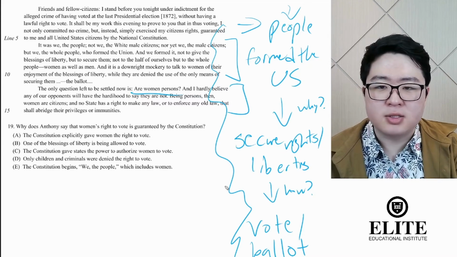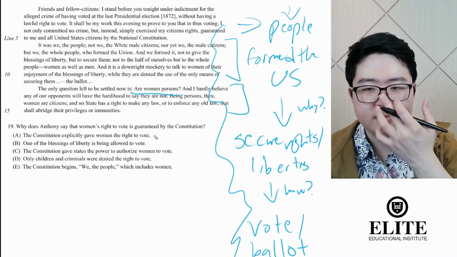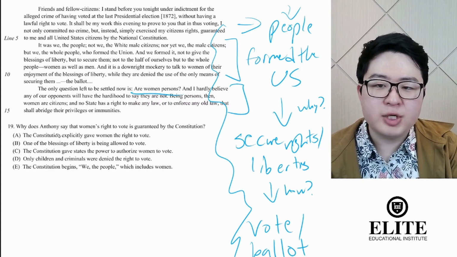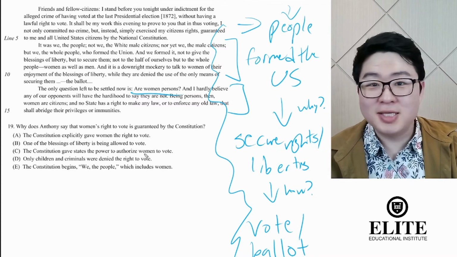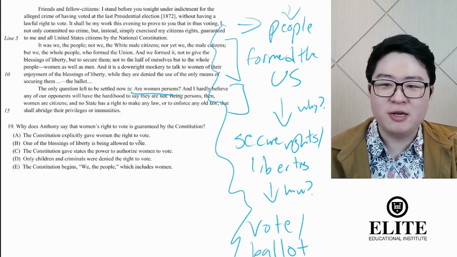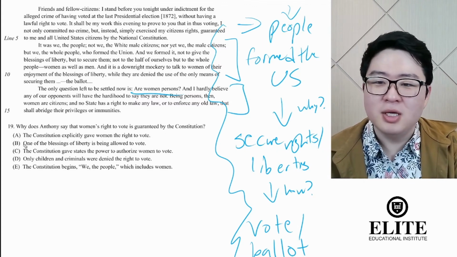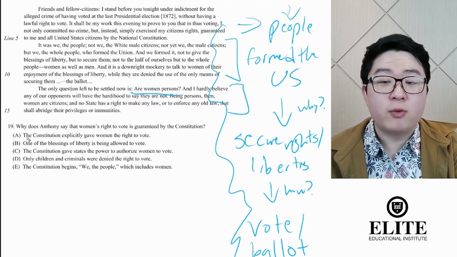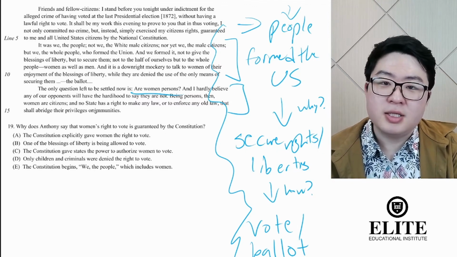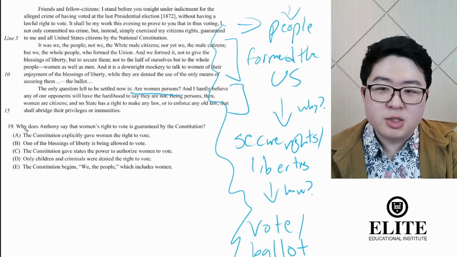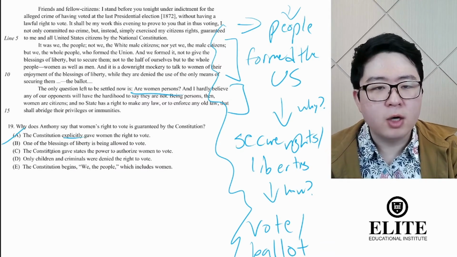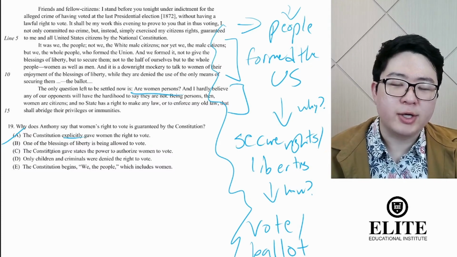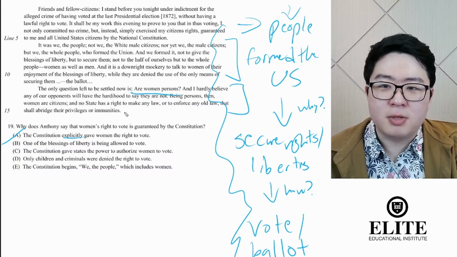So let's go through the answer choices here. A, the Constitution explicitly gave women the right to vote. Well, would we be in this mess? Would she be making this speech if the Constitution did? No, because women don't have the right to vote, or that right isn't secured by the law in 1873. The Constitution does not say that. Explicitly, of course, means directly, word for word, and the Constitution does not say that, because if it did, there wouldn't be this problem here.